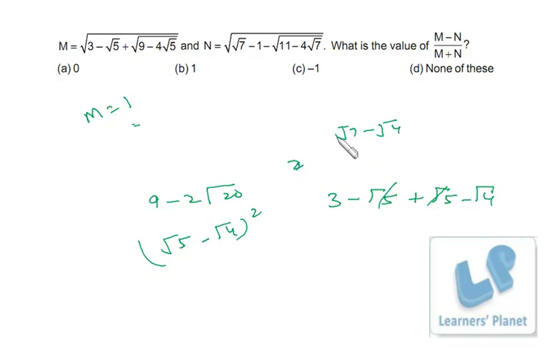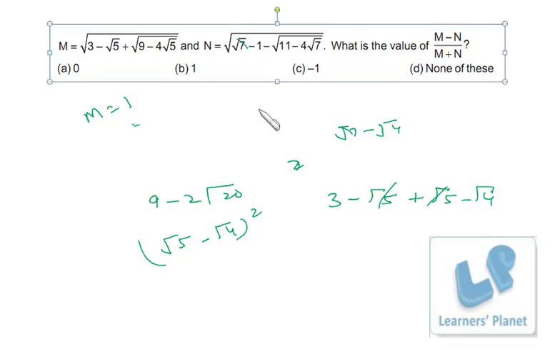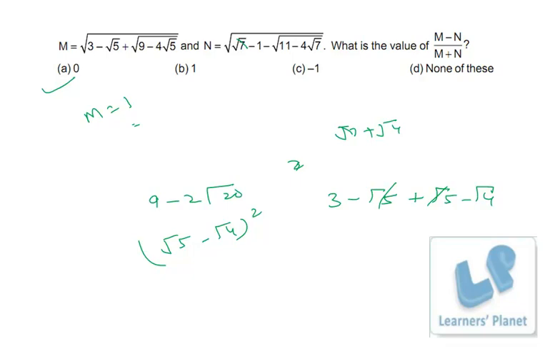Now this root 7 and this root 7 will be cancelled, right? Now here minus 1, and this is already a minus sign over there. So if it comes out of the square root, it will be plus root 4. So it's 2 minus 1, 1. So m is 1 and n is 1. So m minus n by anything, it will be 0 by something, so that's 0. Okay, so very simply you can solve this problem.